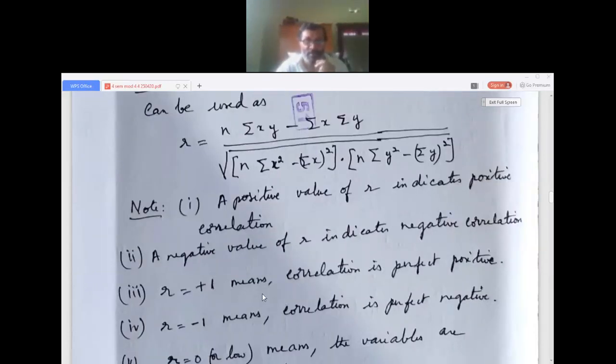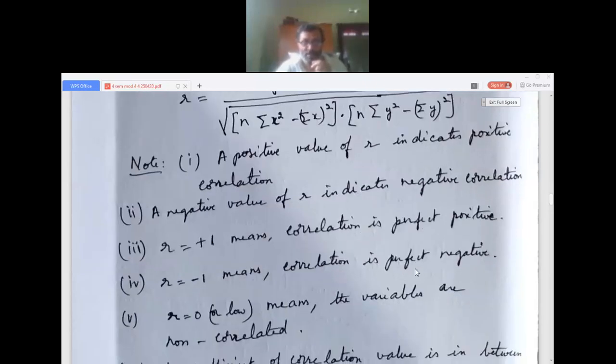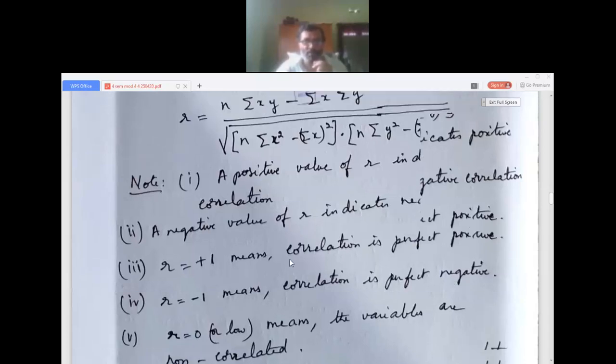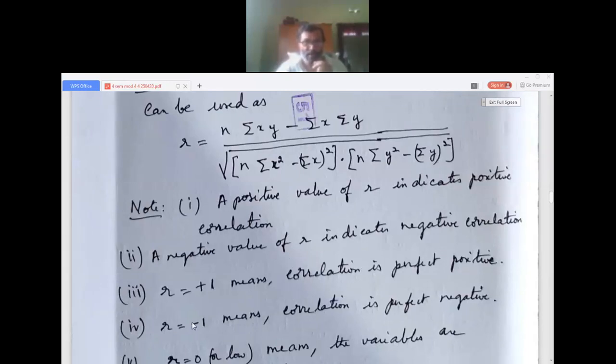If R equals plus 1, it means correlation is perfectly positive. If R is minus 1, it means correlation is perfectly negative.